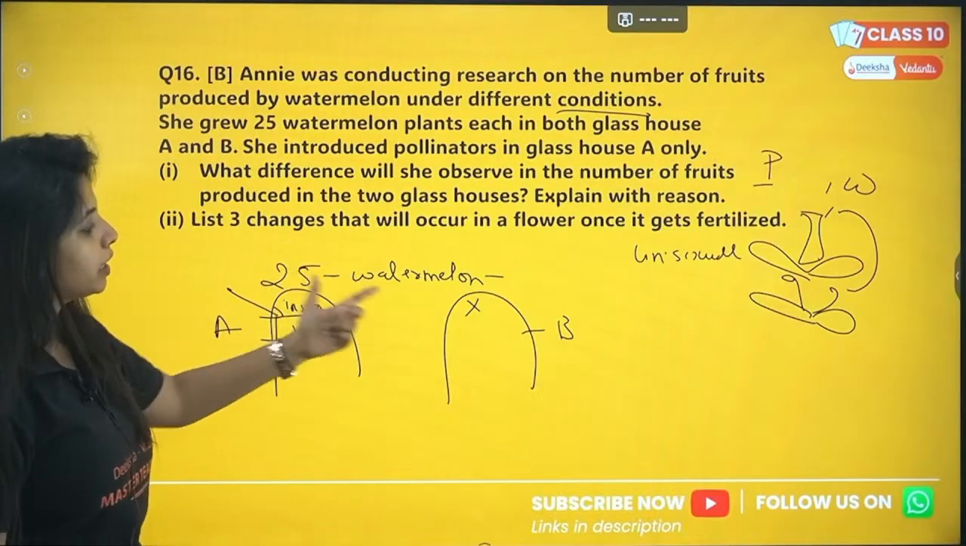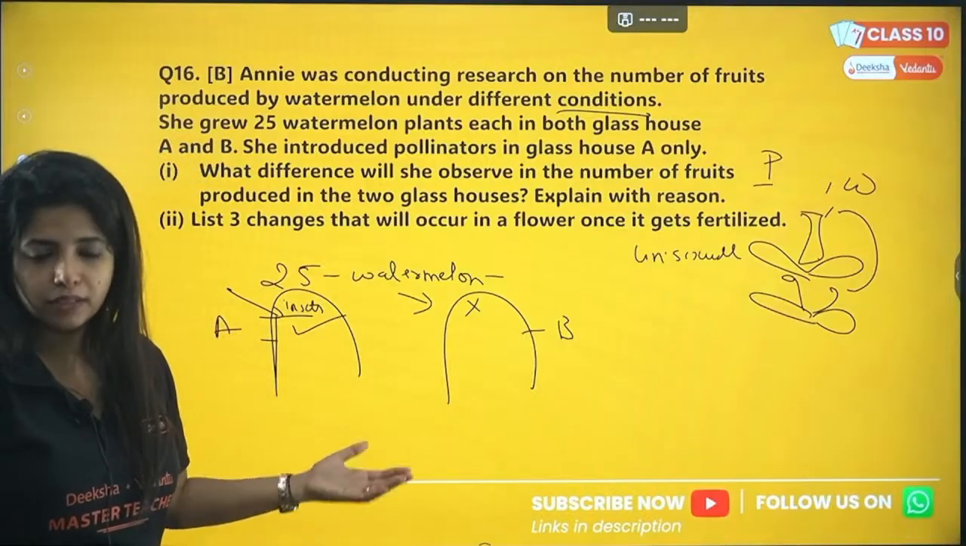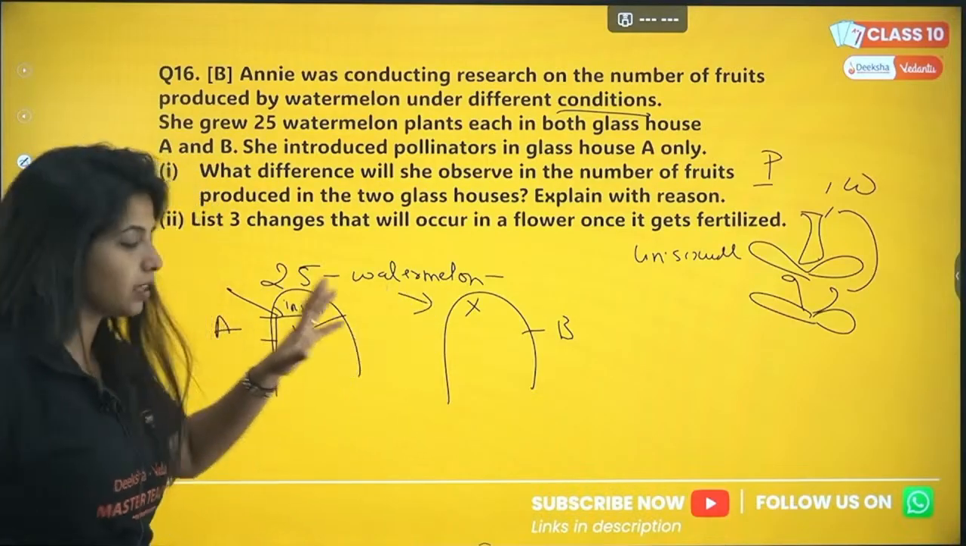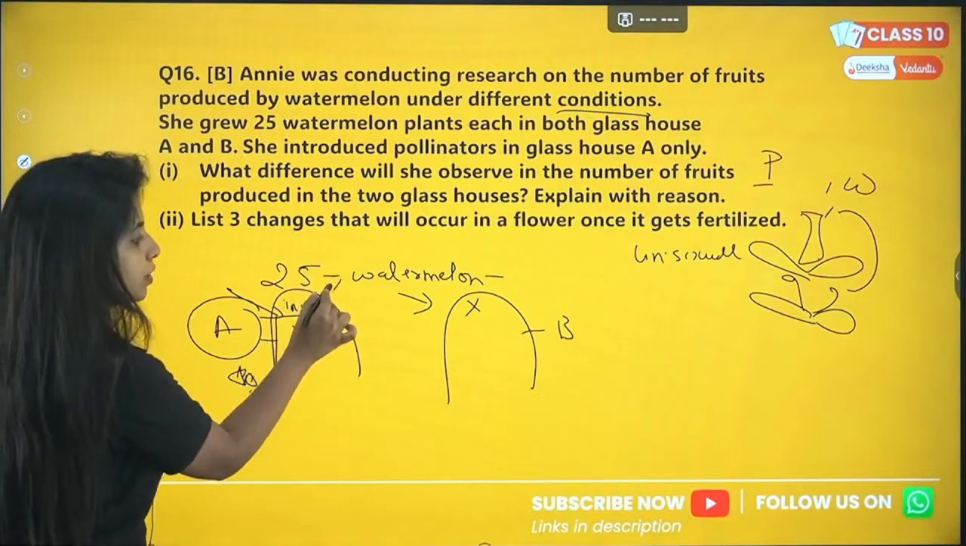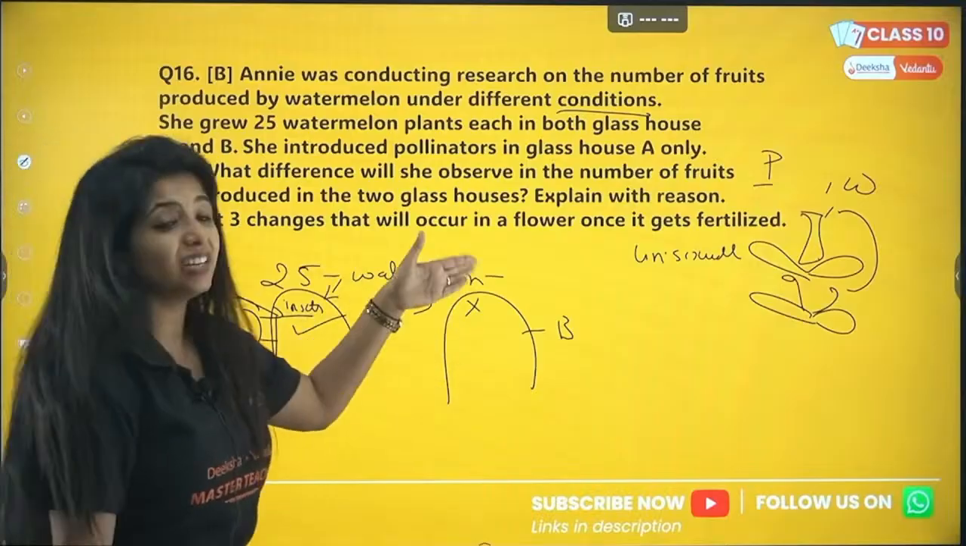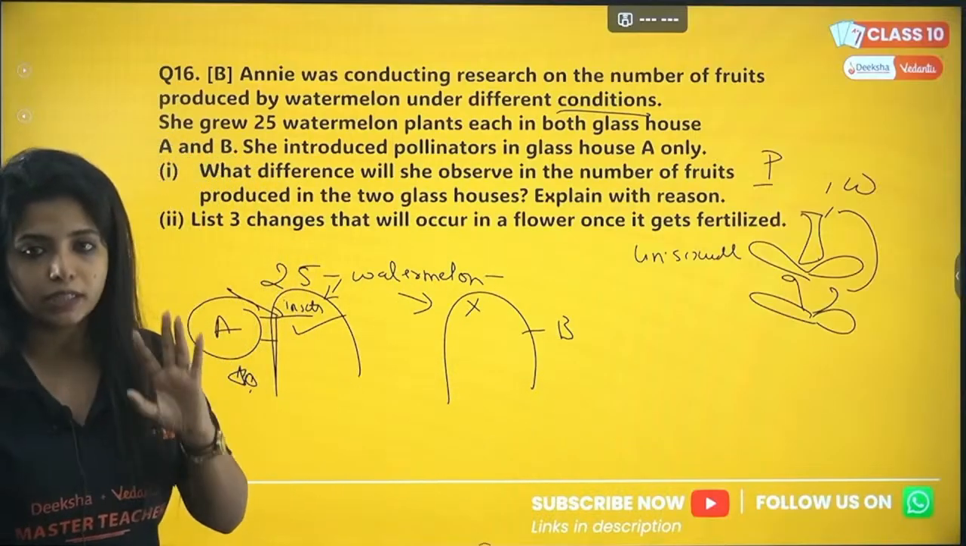What am I saying? Forget everything. In A it will be more. Why? Because here you are introducing pollinators. In B it will be less or nil. Because why? You have not introduced pollinators out there.